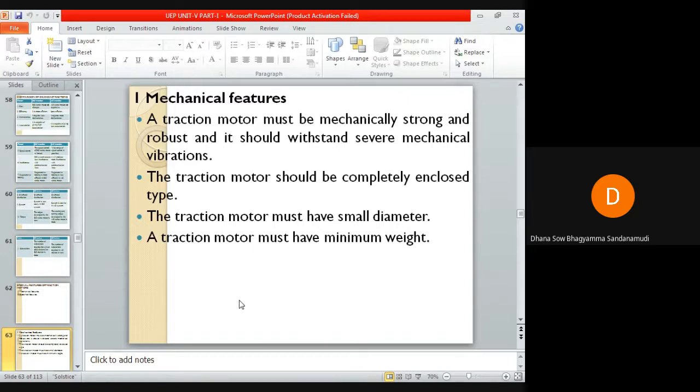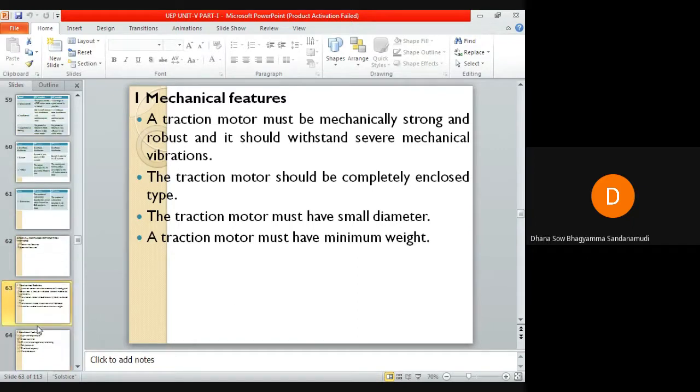Traction motor must have minimum weight, so the weight of the locomotive will decrease, and hence the load carrying capability of the motor will increase. So this is the mechanical feature.